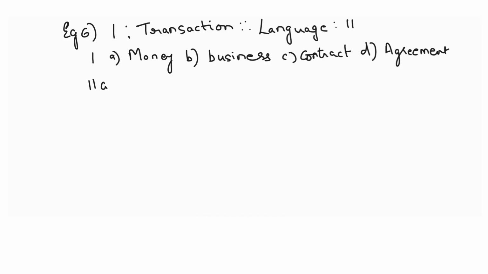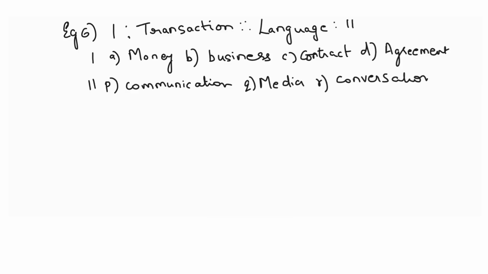For Roman number 2, the options are PQRS. P is communication, Q is media, R is conversation, and the last option is scholar.